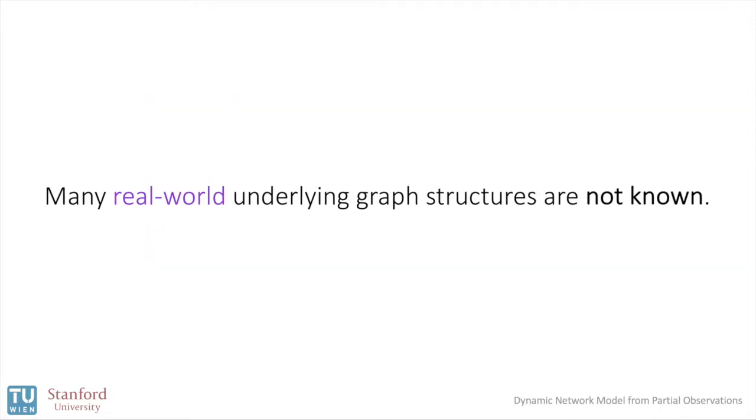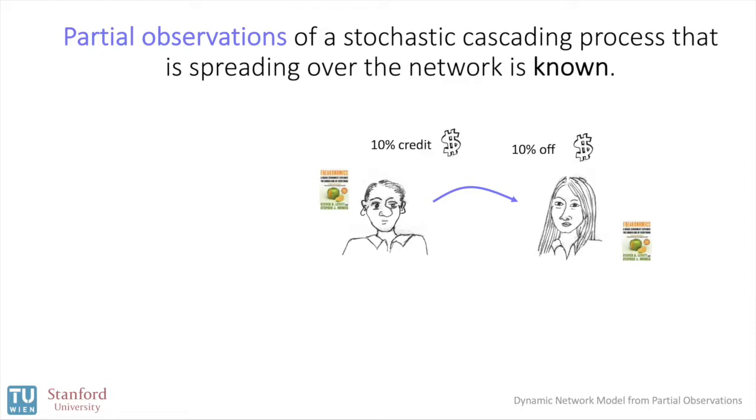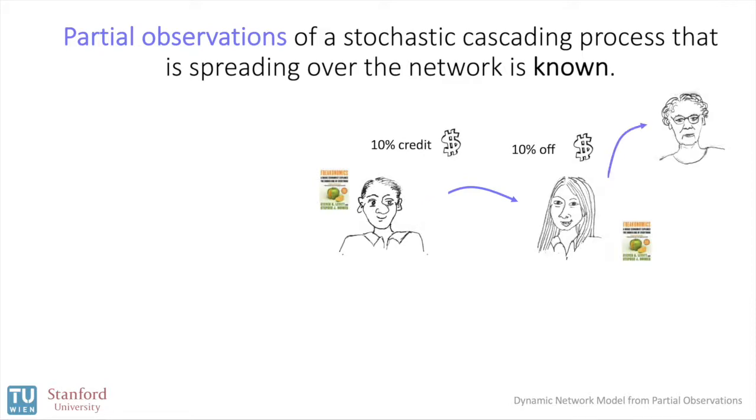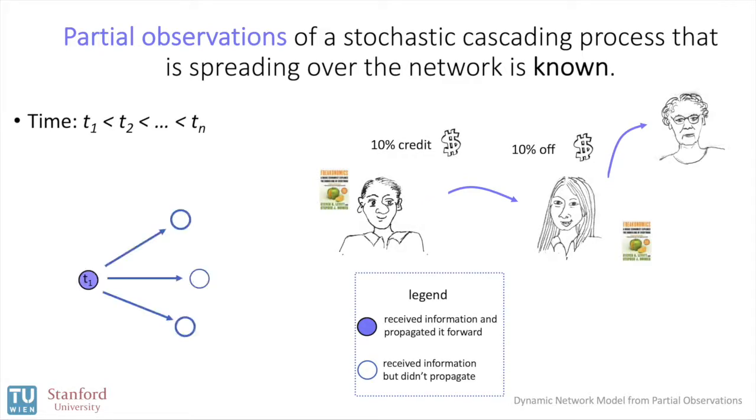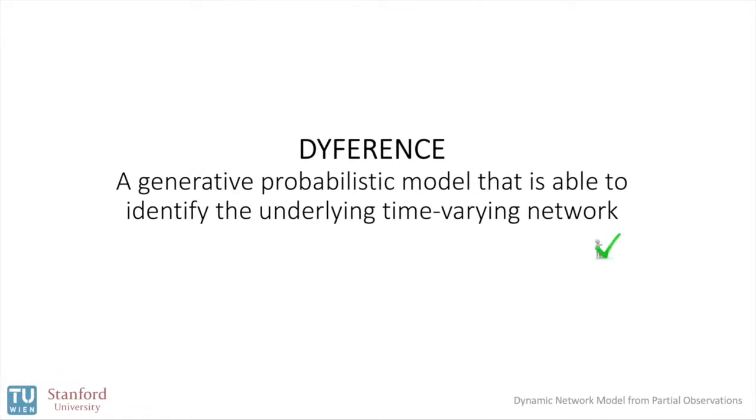However, in reality, the edges of a dynamic network might not be observed. What's often known are partial observations of a stochastic cascading process. Senders and followers of recommendations receive discounts on products and they pass them to each other. The observations are often in the form of times when different vertices get infected by different contagions. We introduce DIFFERENCE, a generative probabilistic model that is able to identify the underlying time-varying network.